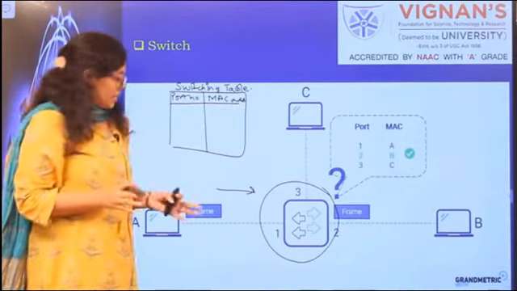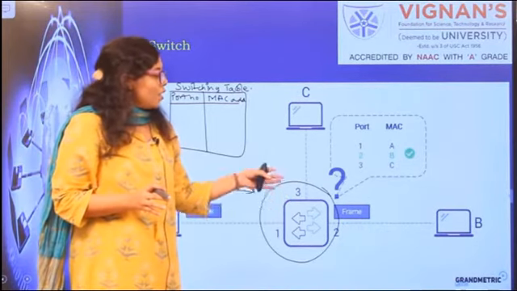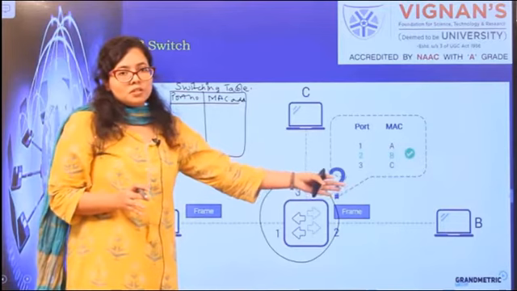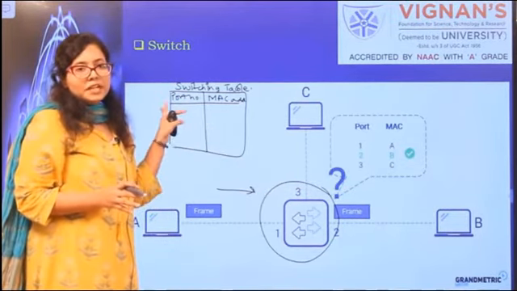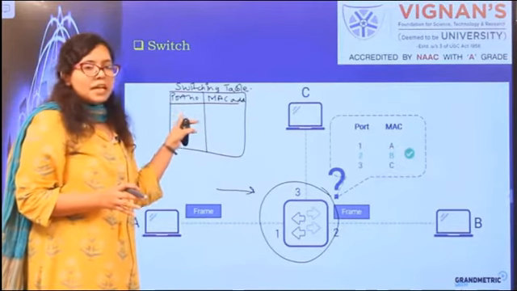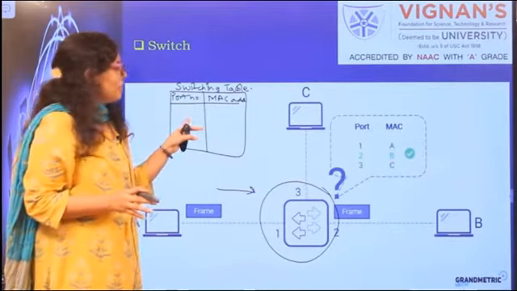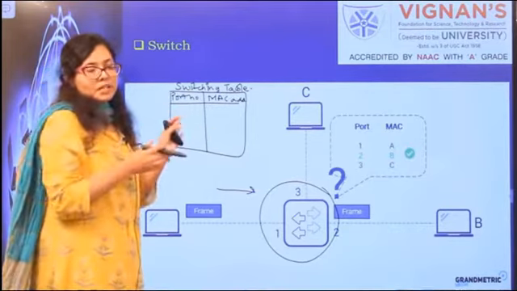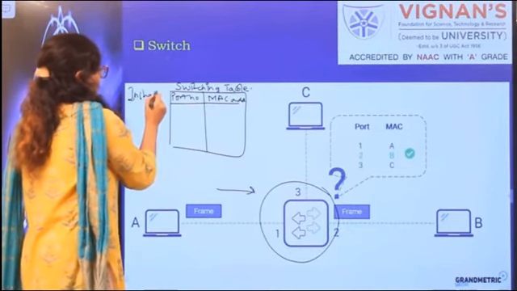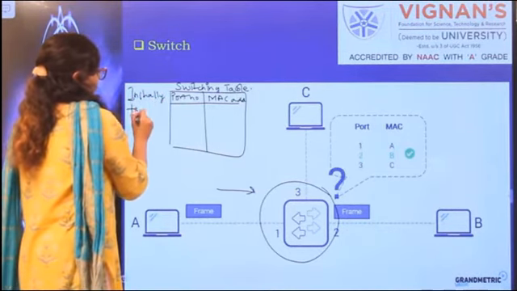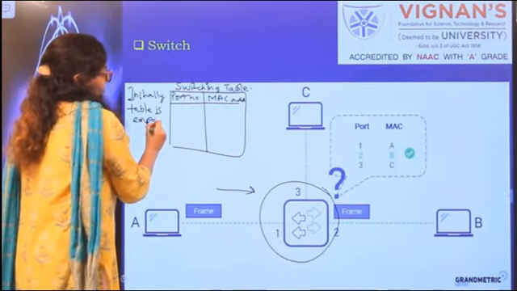So for the first time, when device A is sending packets to the switch to be sent to device B, the switch will look into the switching table to see if it has knowledge of device B, if it knows where device B is connected. But initially the table is empty.